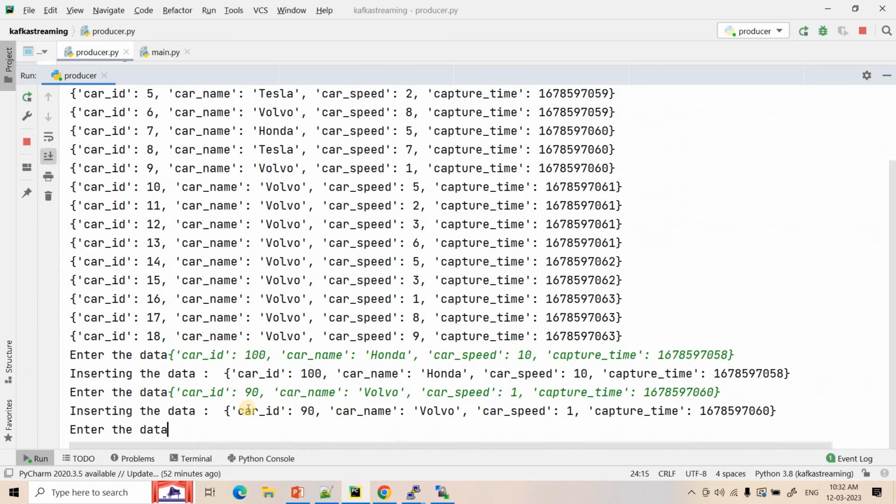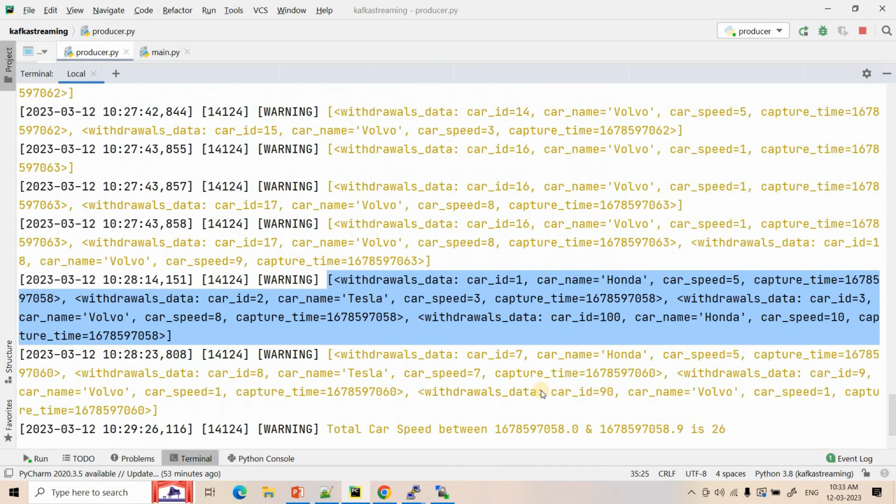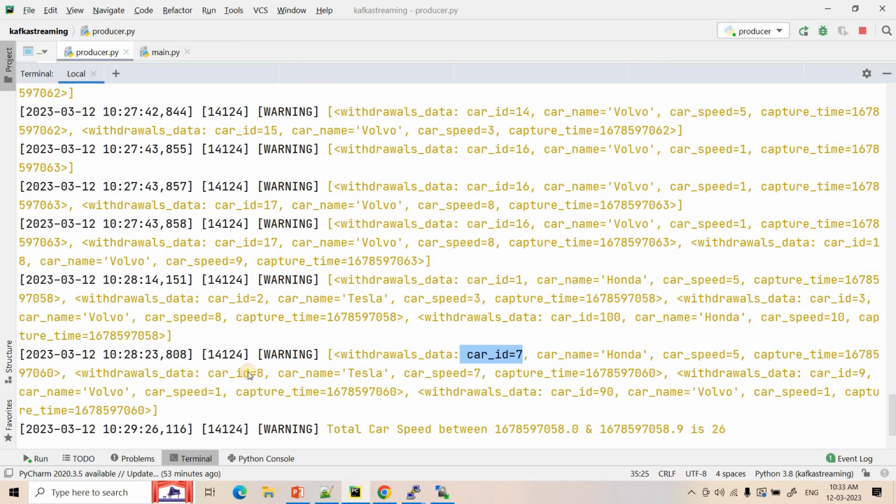And then here, if you see another one with card ID 90, we passed it for capture time 060. For this 060 window, you see card ID 789. So this card ID 90, which is an out of order event, should be combined with card ID 789. Let's see that. See here, card ID 7, 8, 9, and this out of order event card ID 90 came into the picture, right?